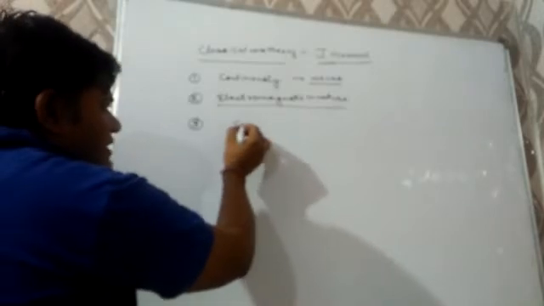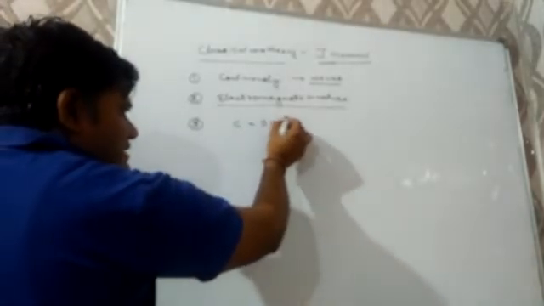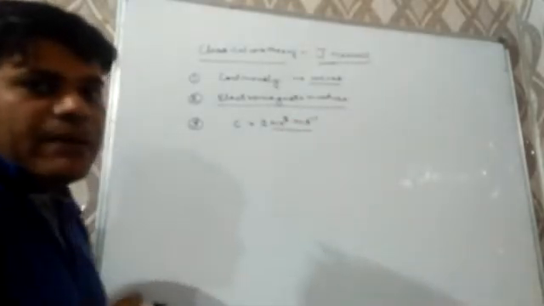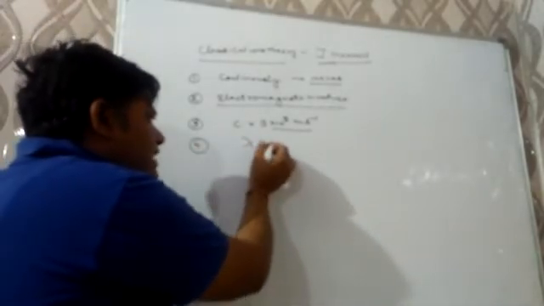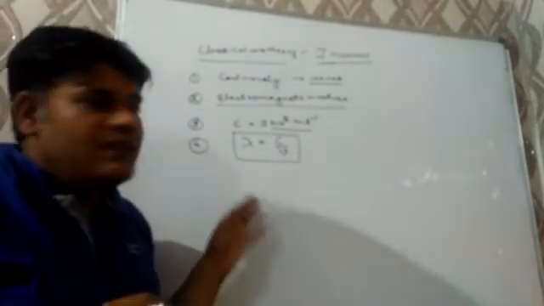Third point, these waves travel with velocity of light, whose value is 3 into 10 to the power 8 meter per second. And the last point, their wavelength is inversely proportional to frequency, means lambda is equal to c by nu.